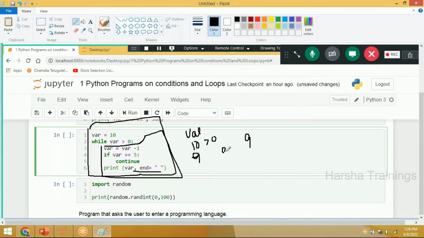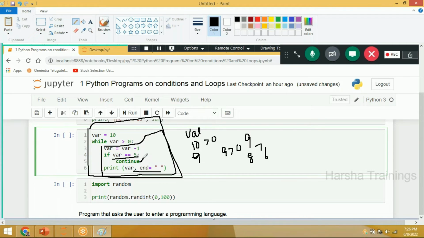Then 9 is greater than 0. Yes. Variable 9 minus 1. So the variable will become 8. 8 double equal to 5? No. It is going to print 8. Then print 7, 6. But if the variable becomes 5, I am asking to continue.